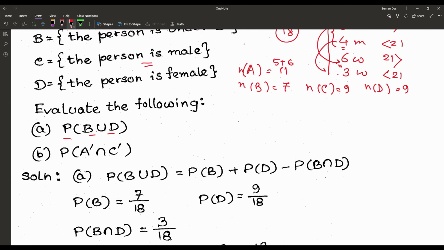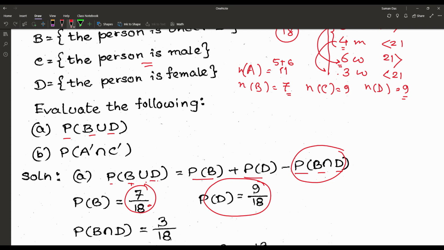So B union D, B or D, that is P(B) plus P(D) minus P(B intersection D). Total number is 18, and for B we have already found 7, so P(B) is 7 by 18. For D we have already found 9, so P(D) is equal to 9 by 18. Now, say it in words.